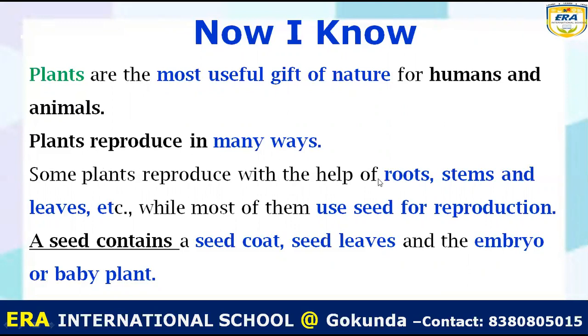Some plants reproduce with the help of body parts like root, stem and leaves, while most plants reproduce from seed. A seed contains 3 parts: one, seed coat, second, seed leaves, and third, the embryo. Embryo is also called baby plant.